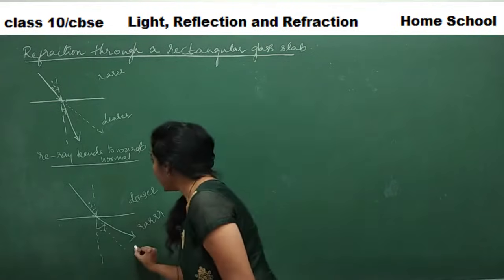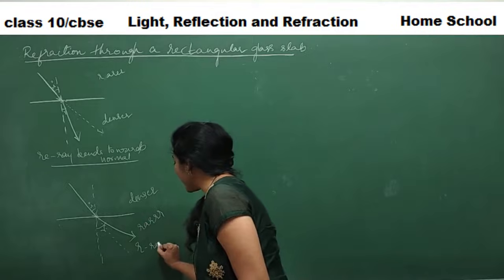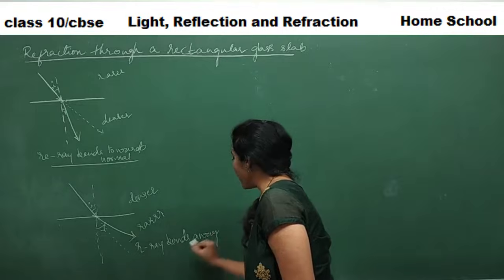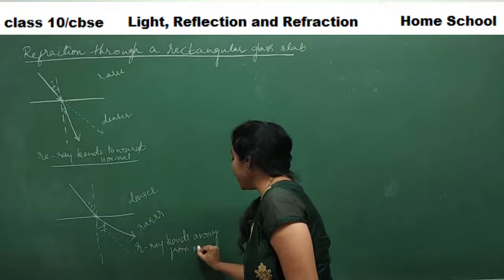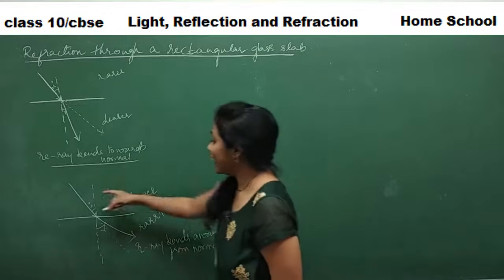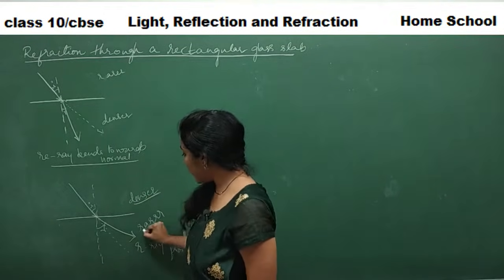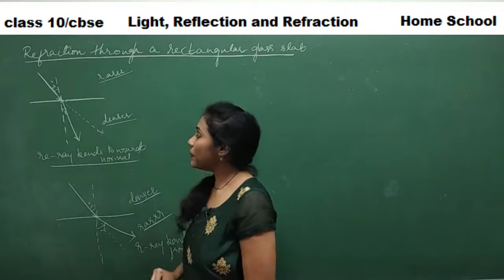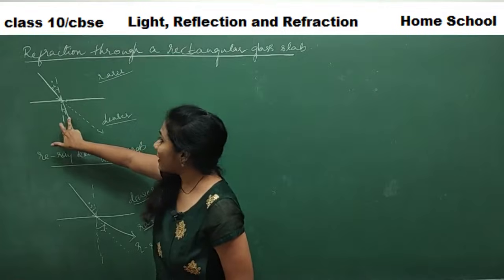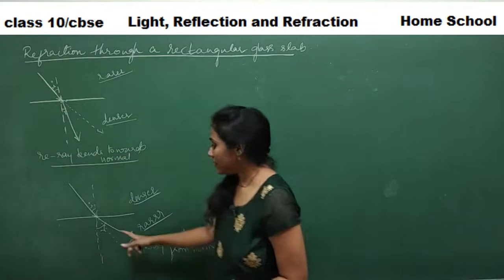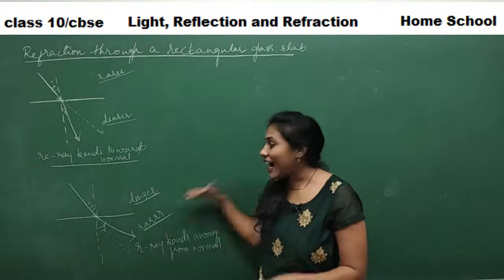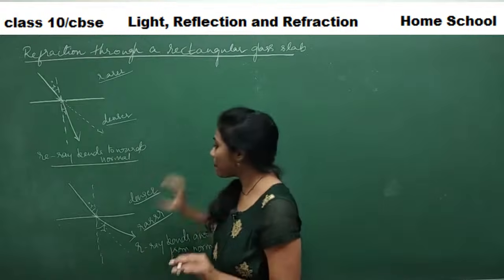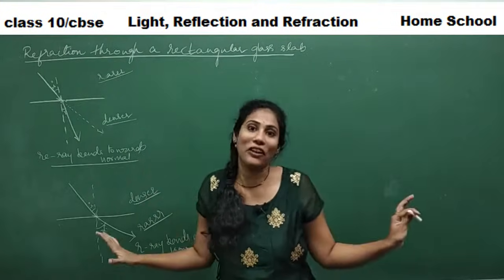The refracted ray goes away from the normal when light travels from a denser medium to a rarer medium. When light travels from a rarer medium to a denser medium, the refracted ray moves towards the normal. Keep these points in your mind. Fix these points in your mind very strongly, guys.